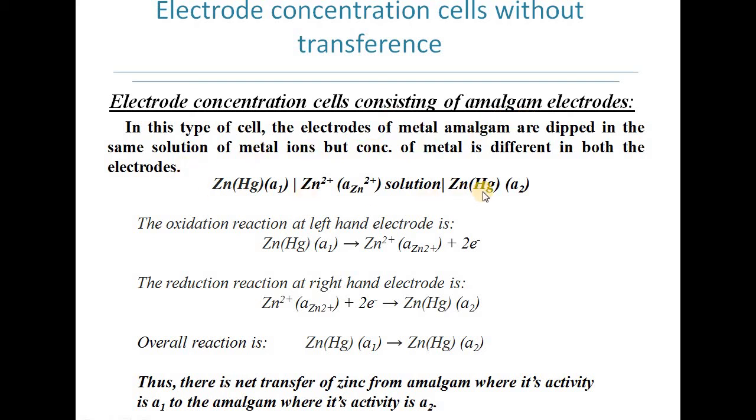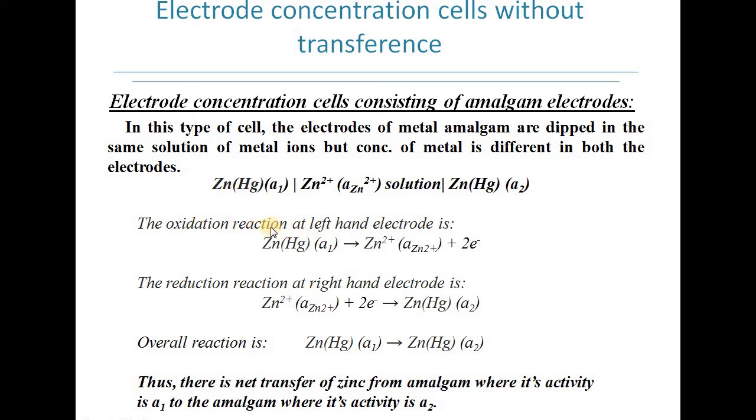We can represent this cell like this: zinc amalgam at activity A1, in contact with the zinc 2 plus ion, which is in contact with the zinc amalgam at activity A2. So the activity of zinc in the amalgam at the two electrodes is different: at one electrode it is A1, at the other it is A2. Due to the difference in these activities, the EMF will arise in the cell.